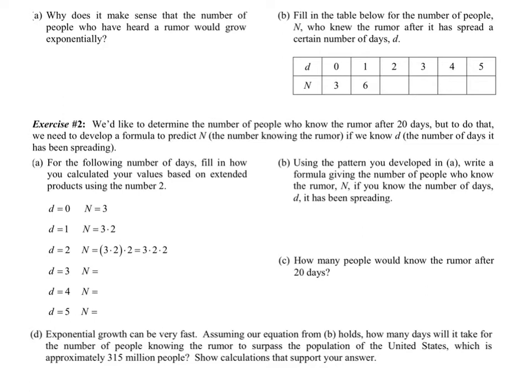Growth is increasing and making things larger at a rapid rate, and decay is decreasing, making something smaller or lesser at an exponential rate. Exercise number 1. The number of people who have heard a rumor often grows exponentially. Consider a rumor that starts with 3 people and where the number of people who have heard it doubles each day that it spreads. A.